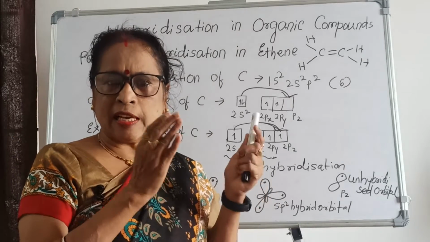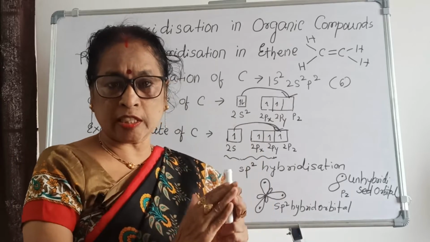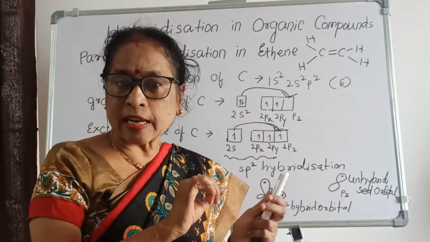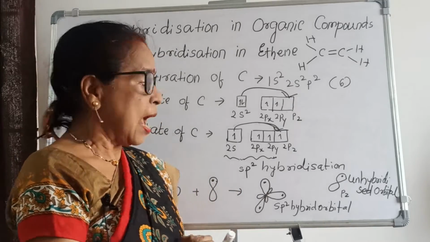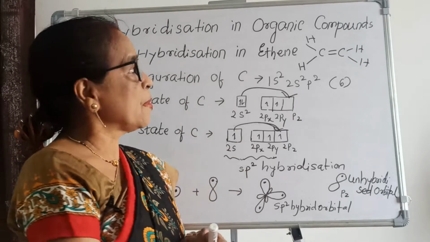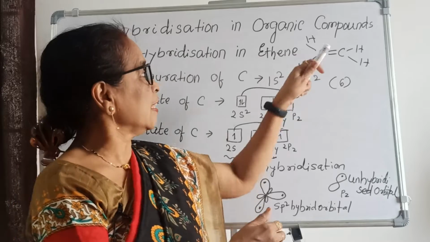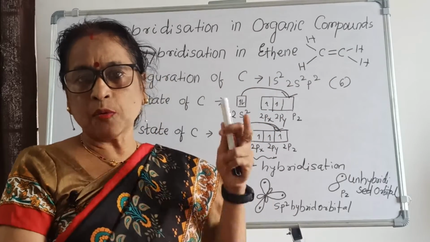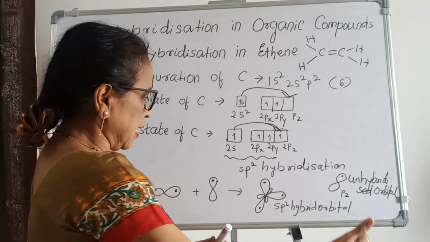Hybridization means the combination of atomic orbitals and redistribution of energy into equivalent orbitals, and that is called hybridization. Here sp2 hybridization takes place, because since it is a double bond, one is a sigma bond and one is a pi bond. How the pi bond forms we will see later.